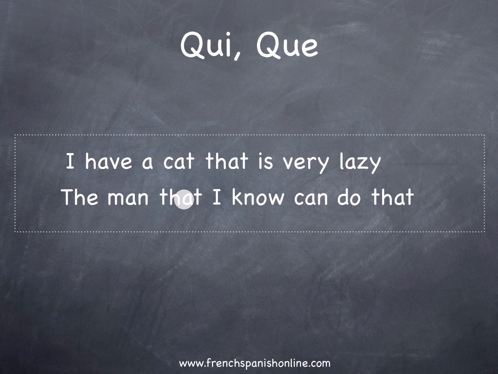So as you can see here in this example, we have the same relative pronoun in English, that, but two different relative pronouns in French. The first is qui because it's a subject, and the second is que because it's a direct object. So go to the website, there is a quiz for you, and you will see if you understood everything.